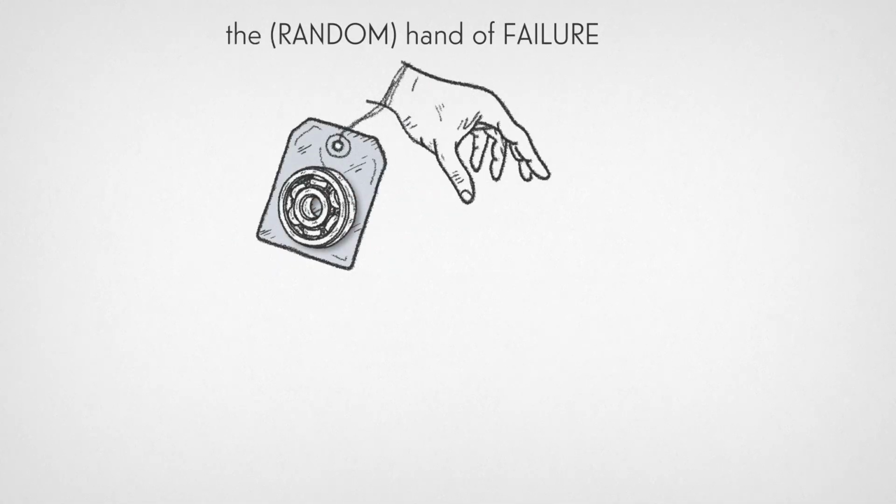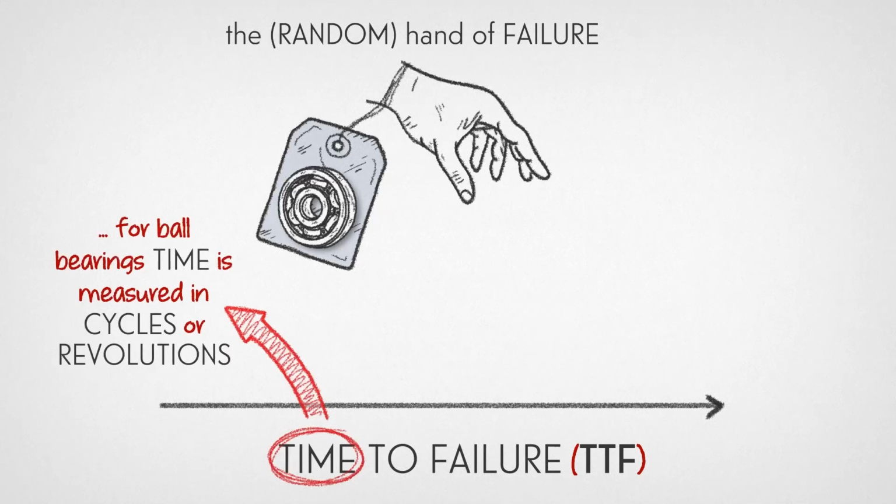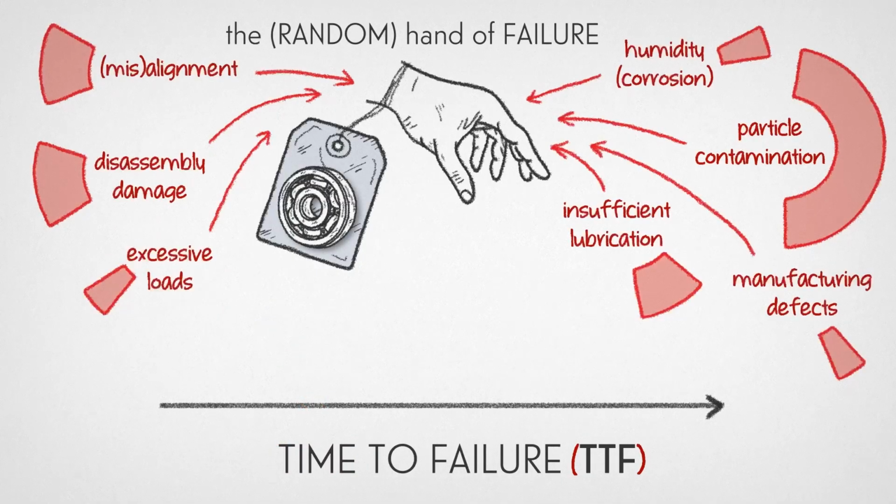Beneath our hand, the time to failure represents the age of our ball bearing, which is measured in terms of the number of cycles it rotates, or revolutions. And the random hand of failure represents these factors that introduce uncertainty into the failure process. But just because something is random doesn't mean it's unpredictable.